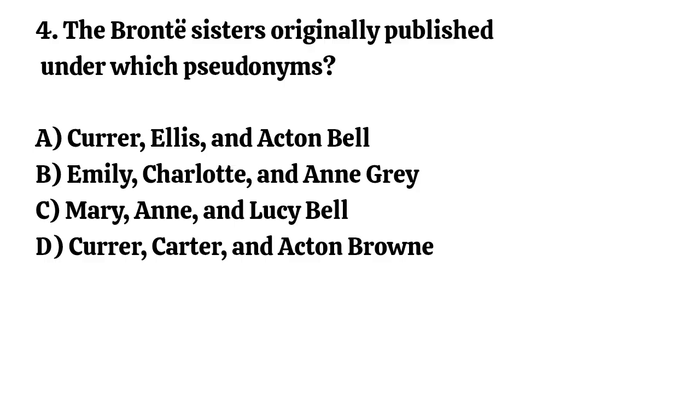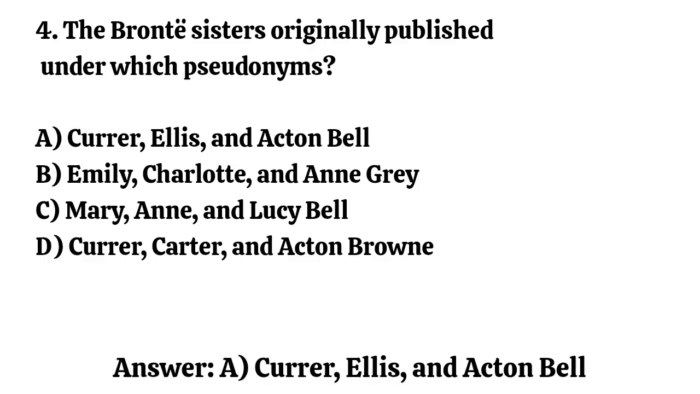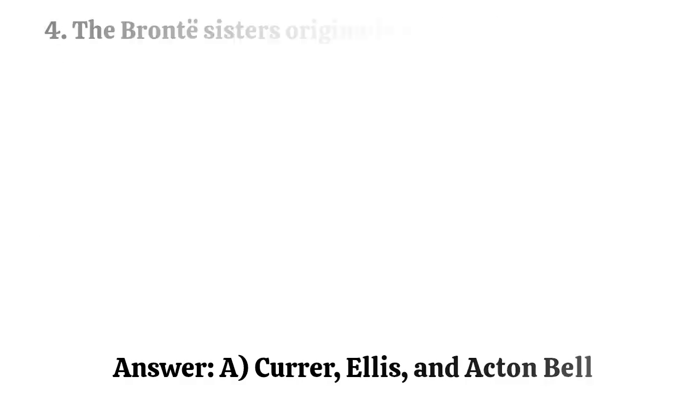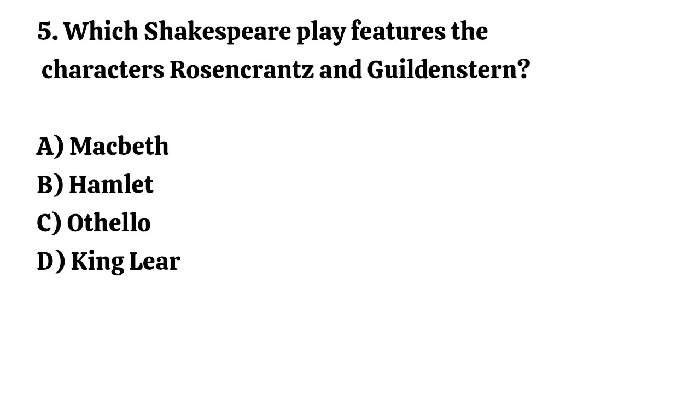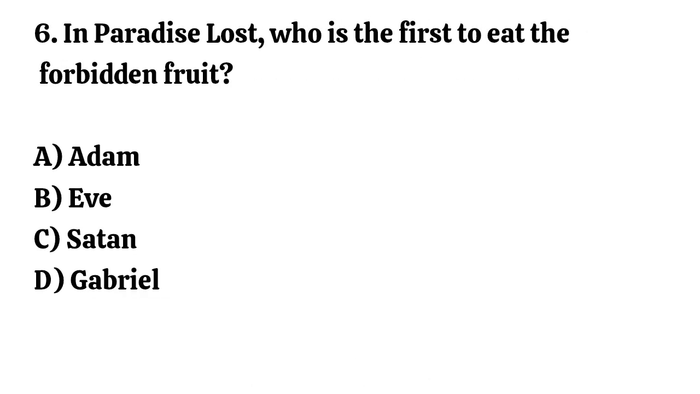Question number 4. The Bronte sisters originally published under which pseudonyms? Correct option is A. Currer, Ellis, and Acton Bell. Question number 5. Which Shakespeare play features the characters Rosencrantz and Guildenstern? Correct option is B. Hamlet. Question number 6. In Paradise Lost, who is the first to eat the forbidden fruit? Correct option is B. Eve.